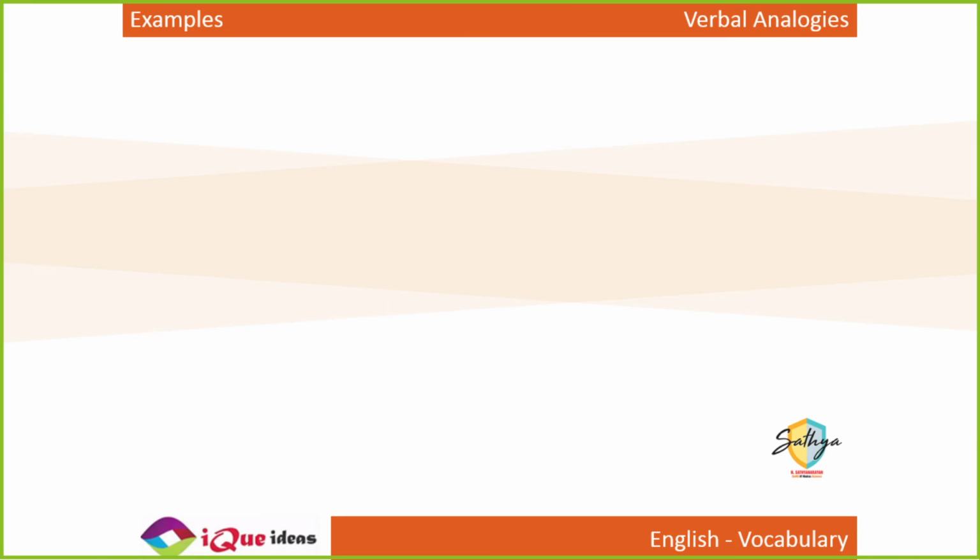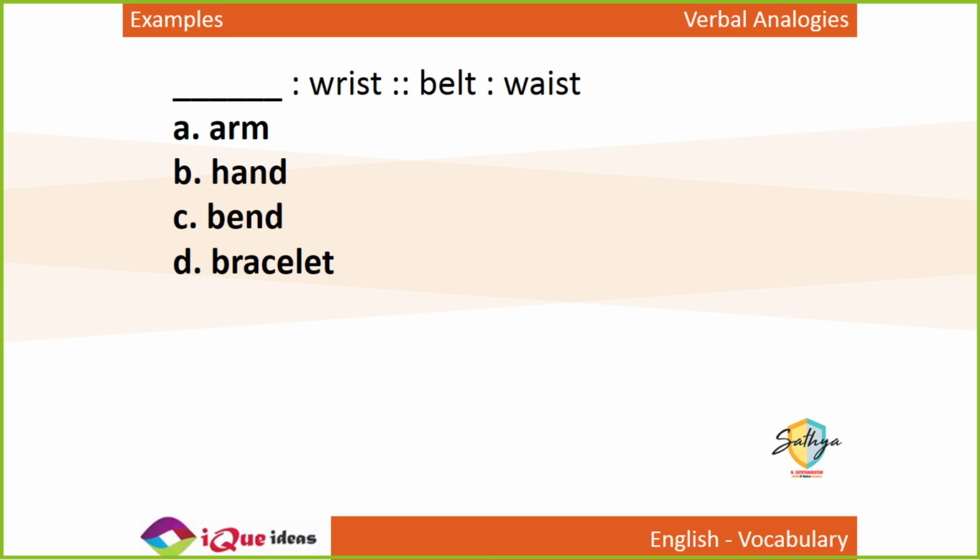Dash is to wrist as belt is to waist. Kachi puri. No, kachi puri actually means an inexperienced person. Minnow is chindi. Okay. Belt is tied around the waist. What is tied around the wrist? Just like belt is tied around the waist, a bracelet is tied around the wrist.